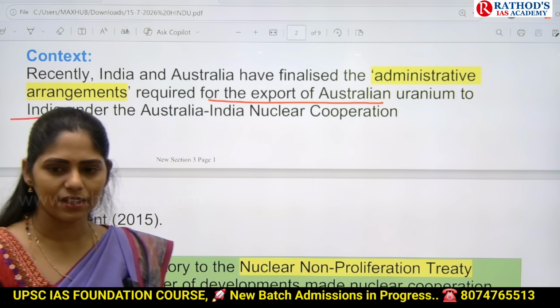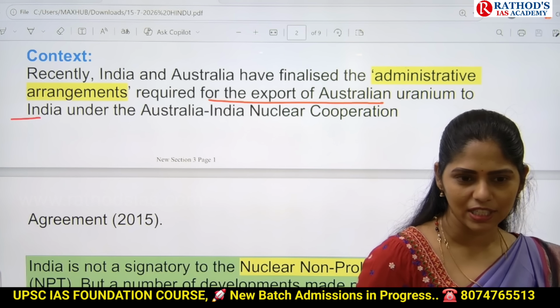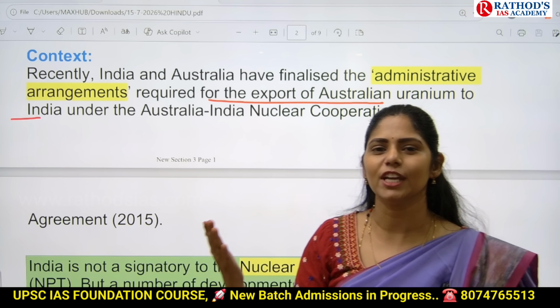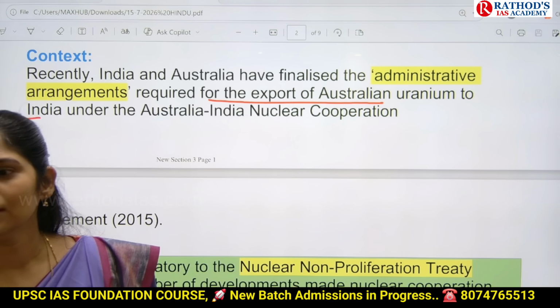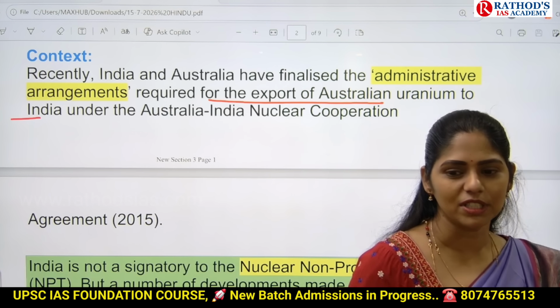Consider the following countries. It can give you 3 to 4 countries or 4 to 5 countries. It can ask you to arrange them in increasing or decreasing order based on uranium reserves. That means you have to write the top 5 countries in the world which have uranium reserves. Please make a note.